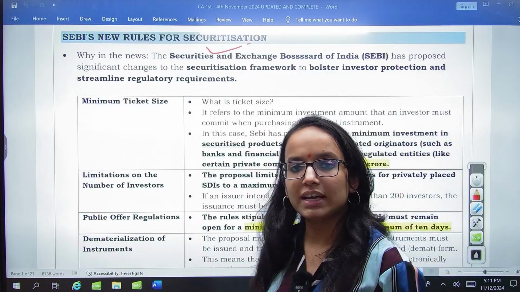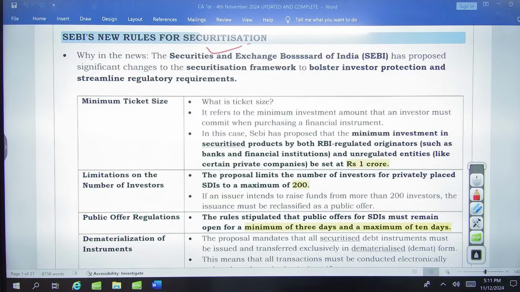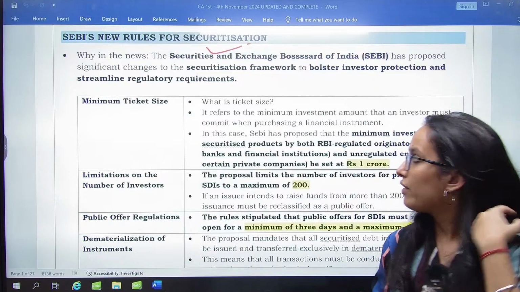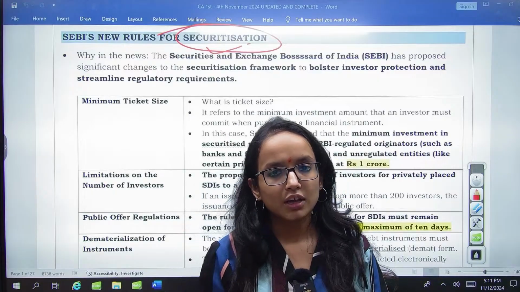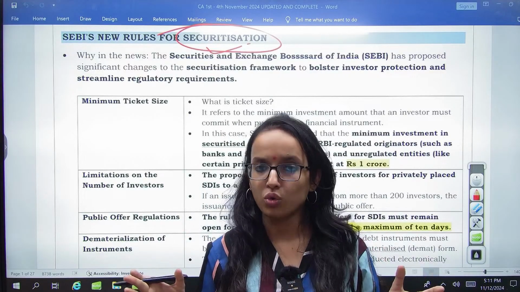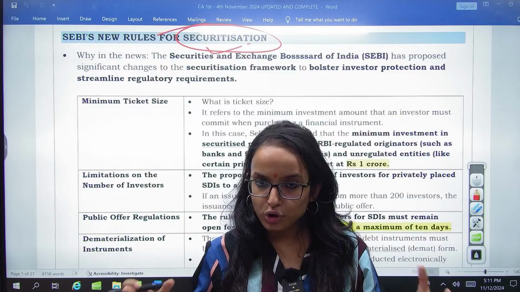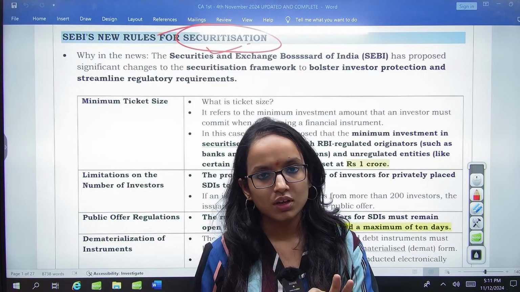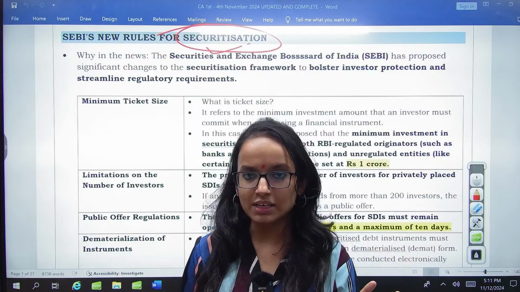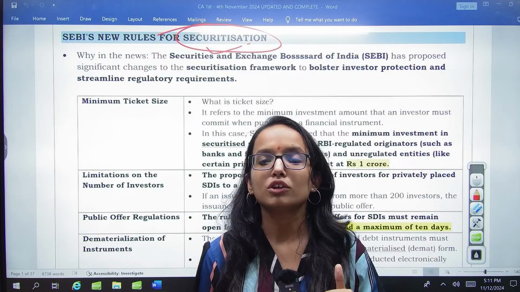Now, what is securitization? First of all, you need to understand the securitization process. In the securitization process you have different kinds of loans, for example, assets, which are brought together. Particularly, securitization is used for non-performing assets, right? If the assets are performing, then there is no use of securitizing, or not so much significance.